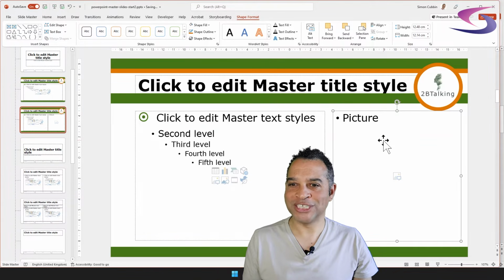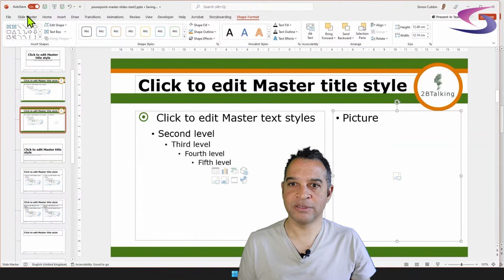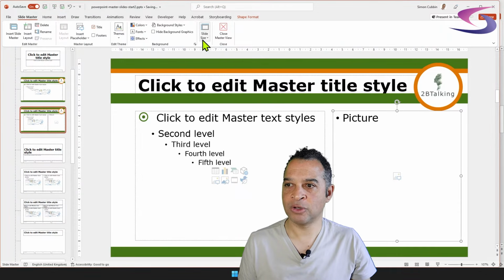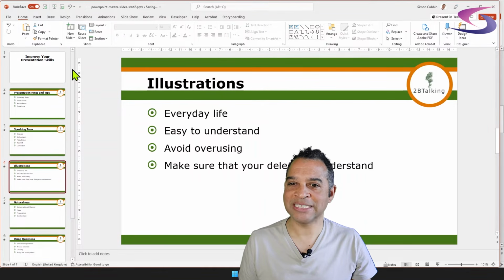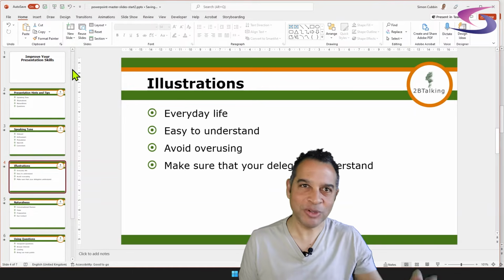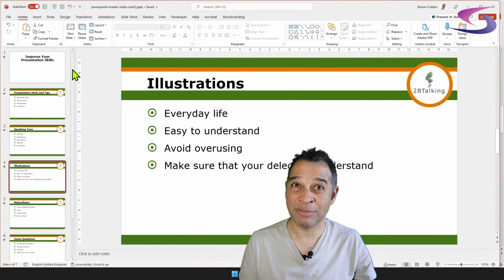So how do I use this new layout? Let's close Slide Master View. Click on the Slide Master tab at the top, and click on Close Master View. Let's try this out. In fact, instead of doing it one slide at a time, you can actually change the layout of all the slides, because I want pictures on all the slides except the last one.